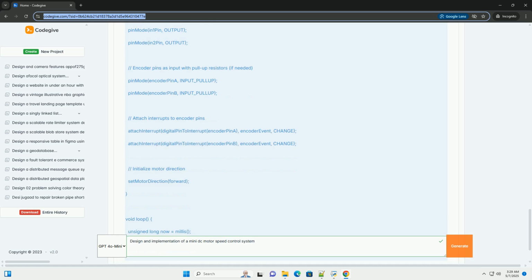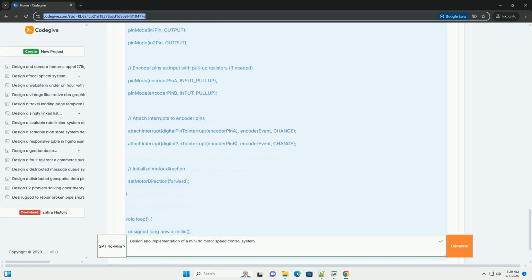Type: quadrature encoder. Function: provides feedback on the motor's rotational position and speed. Resolution: measured in pulses per revolution, PPR. Higher PPR provides more accurate speed control. A PPR of 100 or more is generally good. Interfacing: typically has two output channels, A and B, that produce quadrature signals. The relative timing of these signals indicates the direction of rotation. Important note: consider if your motor already has an integrated encoder.